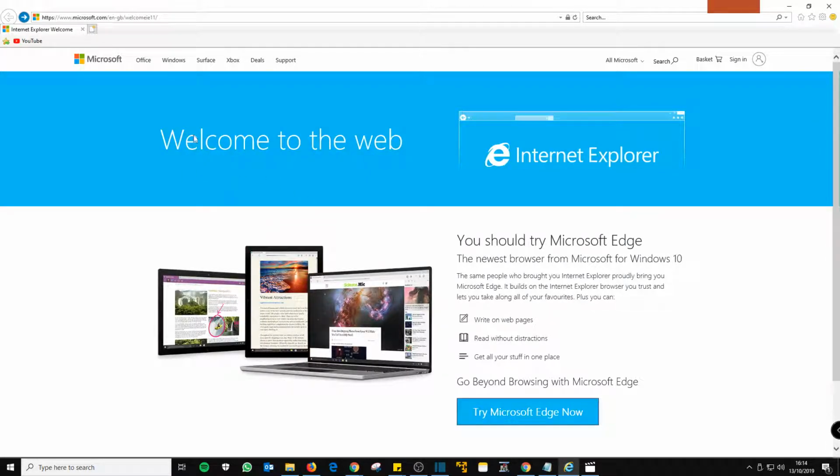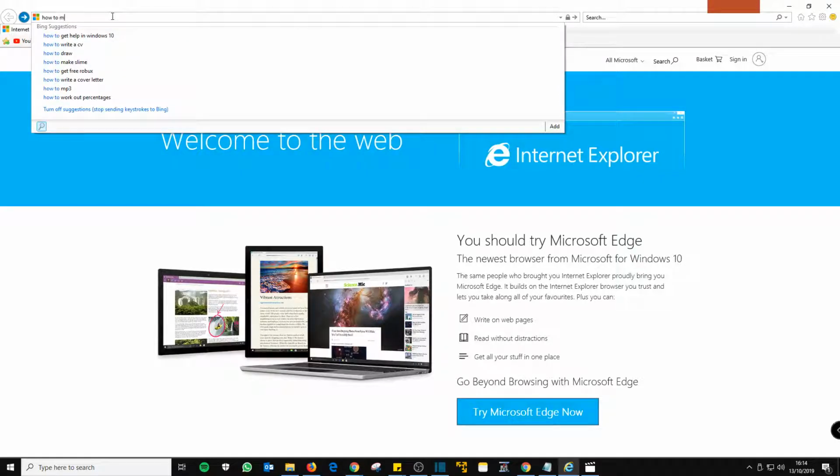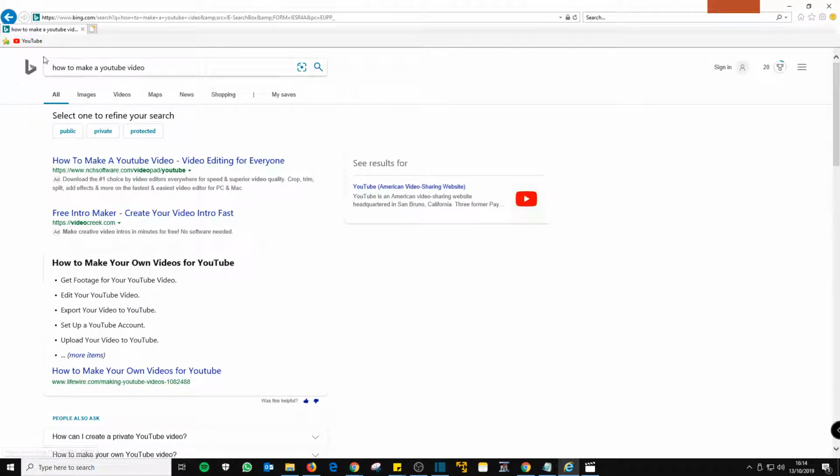So in this tutorial, I'm just going to show you how to change the search engine in Internet Explorer. So if I was to type in, you can see that it does a Bing search.